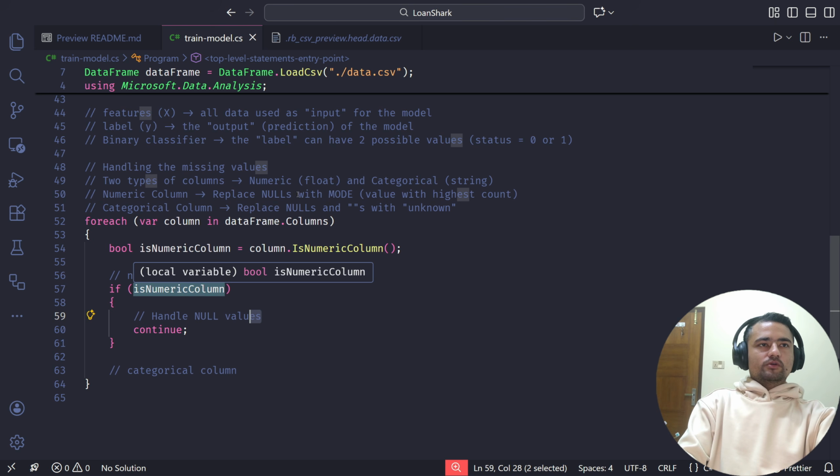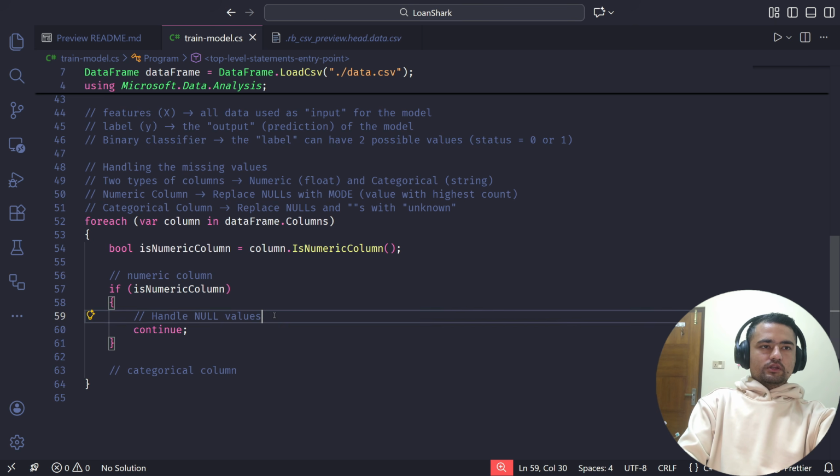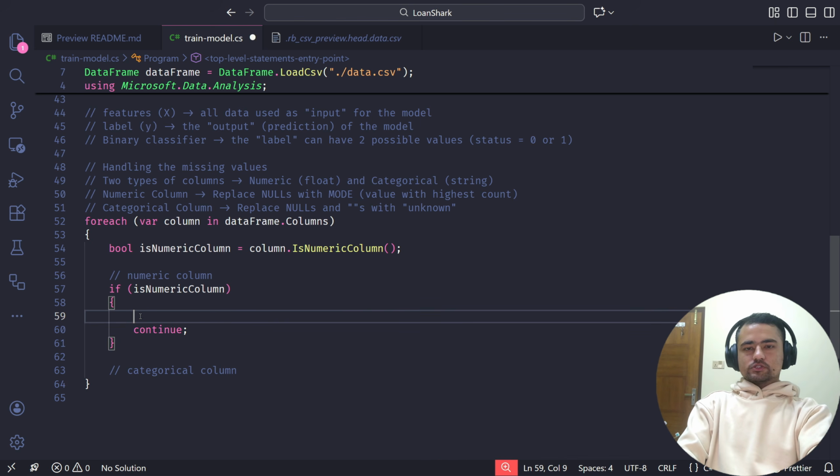Now, for the numeric column, we are planning to replace all the nulls with the mode of the column. To calculate the mode of the column, we are going to use what is called value counts.